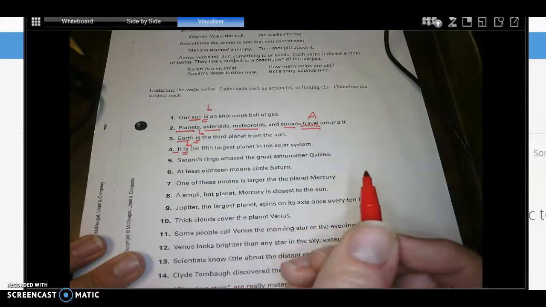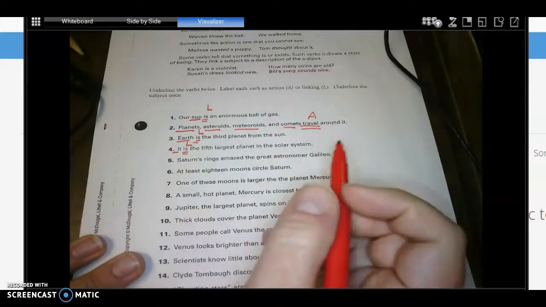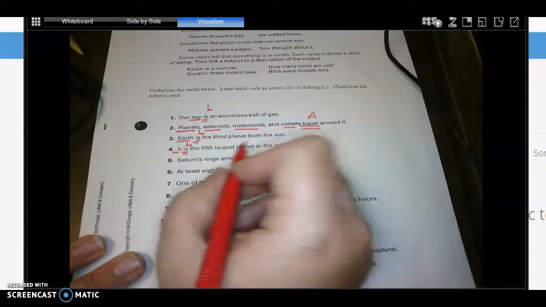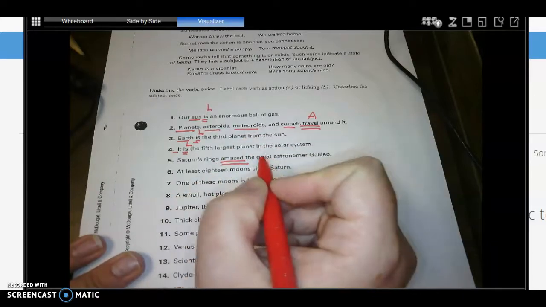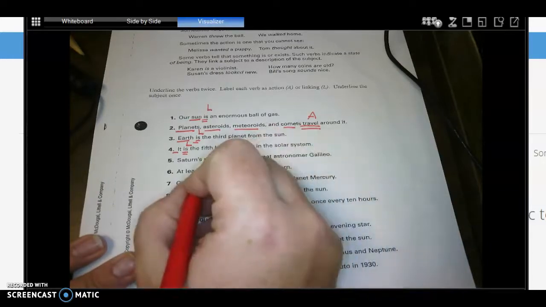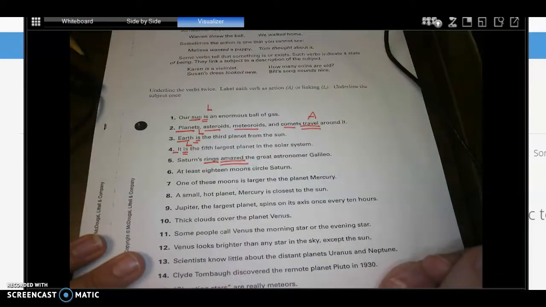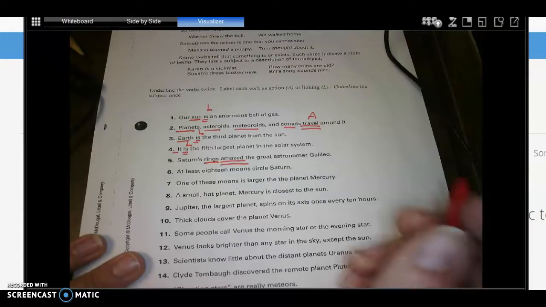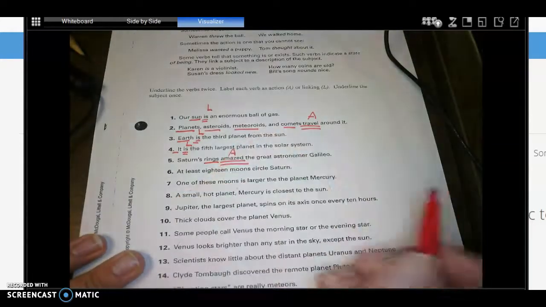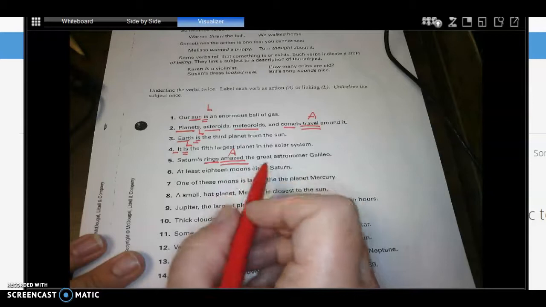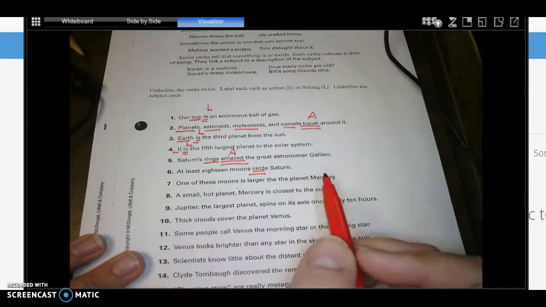Be, being, been. Okay, Saturn's rings amazed the great astronomer Galileo. Amazed is my verb, and my subject is what amazed? Rings. Okay, and what do you think about amazed? Right, action. Okay, now we have circle as my verb. What circles?